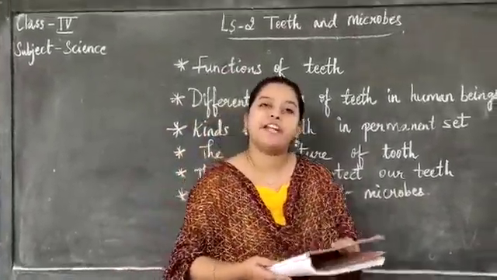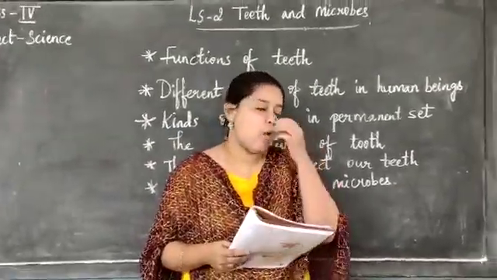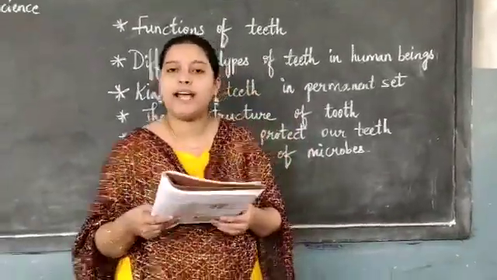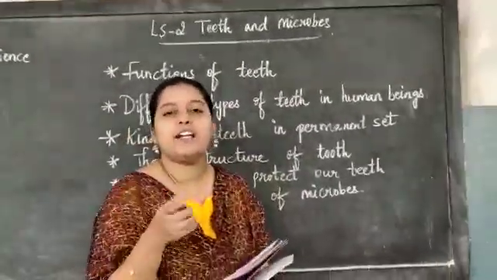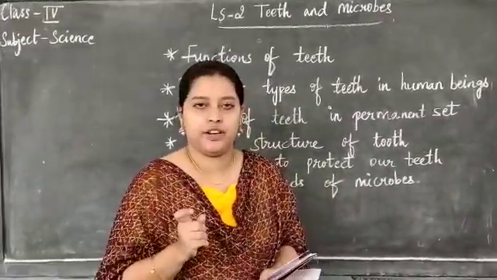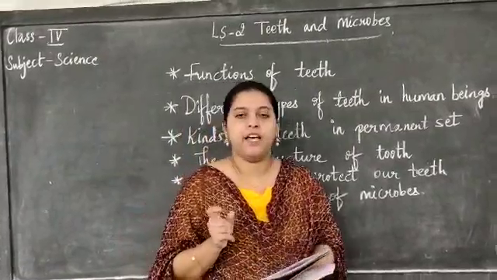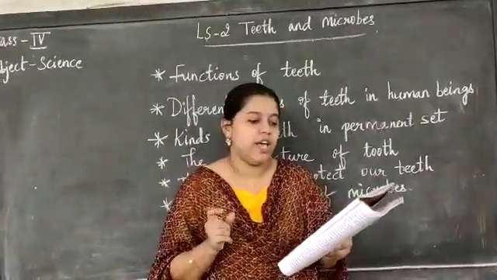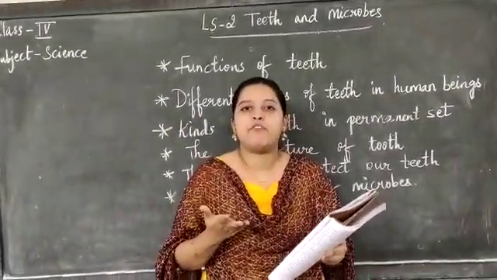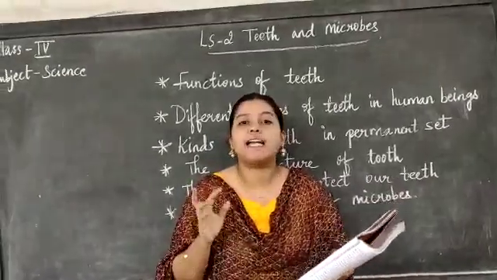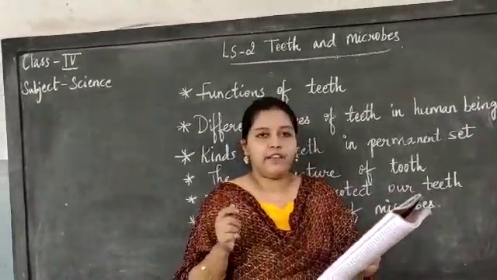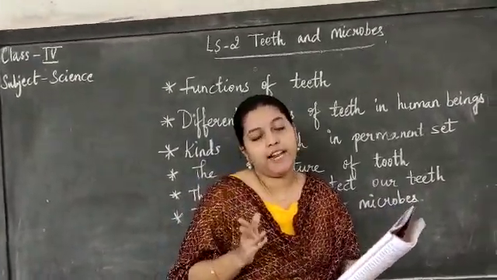What are incisors, children? They are flat front teeth known as incisors. They have a sharp and straight edge, children. The teeth of incisors will be sharp and straight. And what do these incisors do for us? They help us for cutting the food, children. While we are biting and cutting, they will help us.